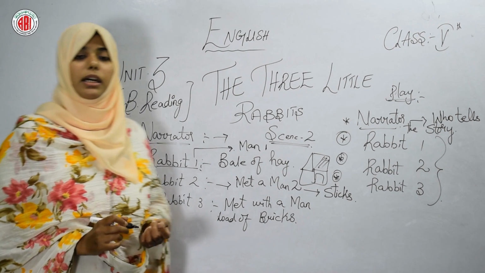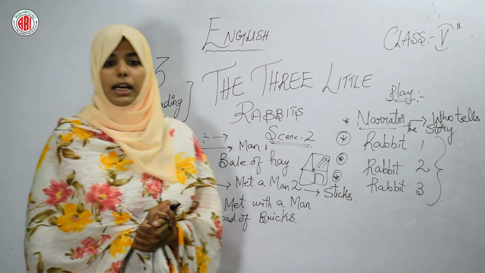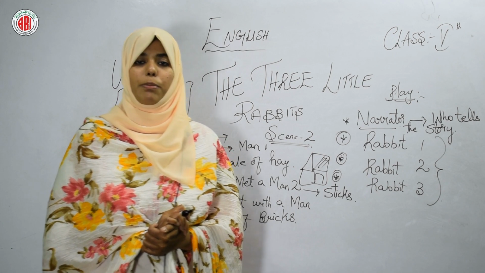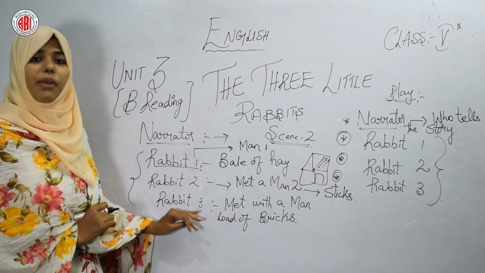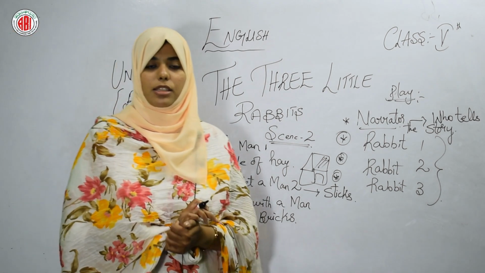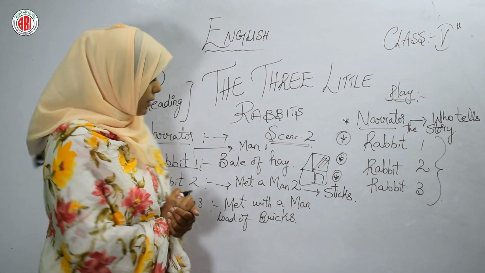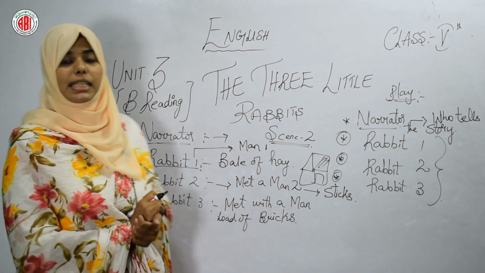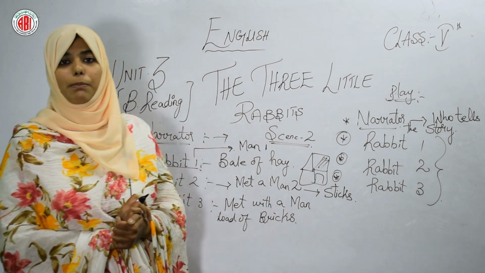Let's see what rabbit 3 is going to say to this man. Hello kaka, please give me those bricks to build my house. So rabbit 3 is saying, hello kaka, give me those bricks so that I can build my house. What did the rabbit say? The rabbit said to the kaka, please give me those bricks so that I can build my house.